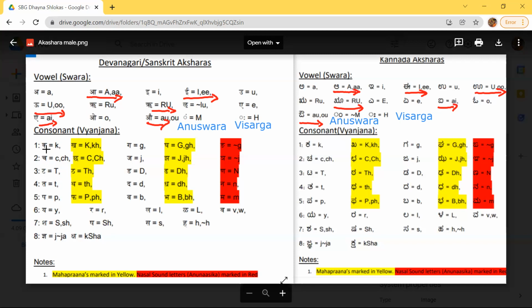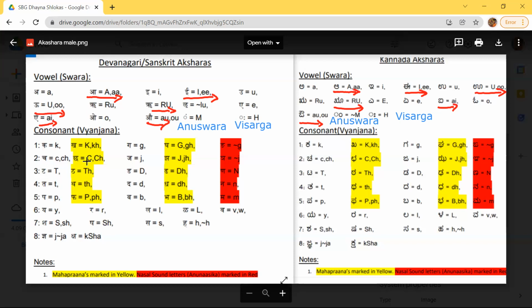For example, Ka is Alpaprana. Ka does not have much air. Then Kha is Mahaprana. How can we cross-check Mahaprana? We keep our palm in front of the mouth and see whether we can feel the air blow when we say the letter. For Ka, we don't feel any air blow, whereas for Kha, the air should touch the palm.